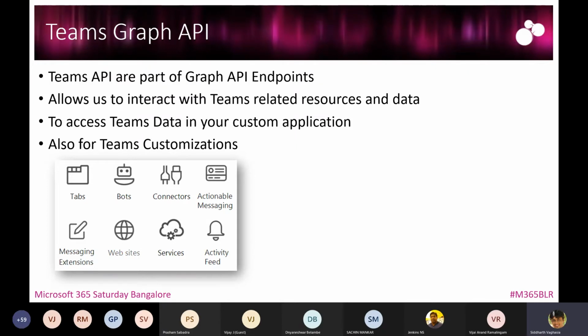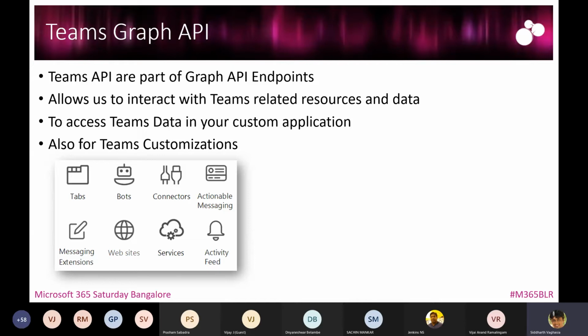And that is about the custom application which you develop outside of your M365 infrastructure. There might be cases where you have to access the Teams data within your Teams customization. We all know that there are different options with Teams customization. We can create custom tabs, we can create bots within the team, we can create connectors.